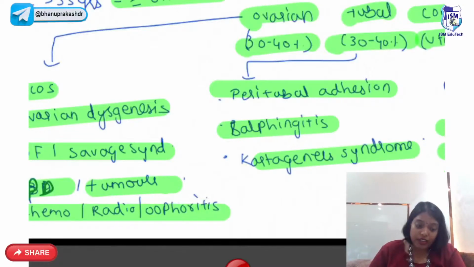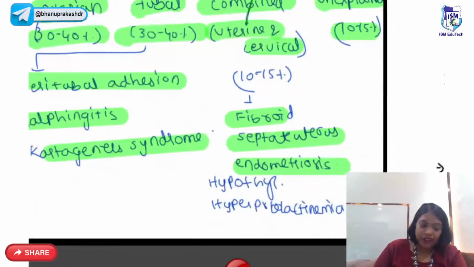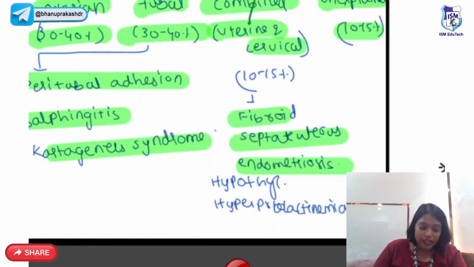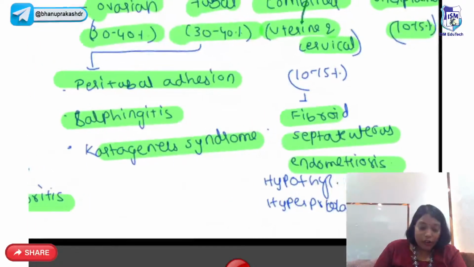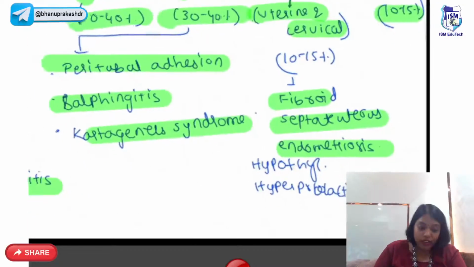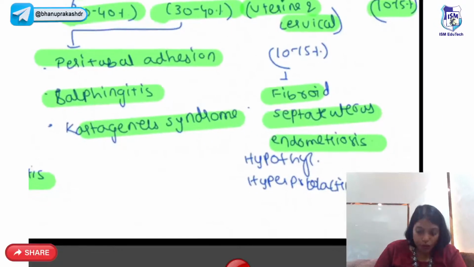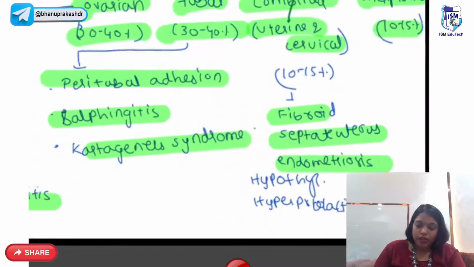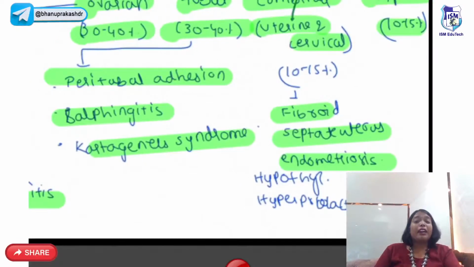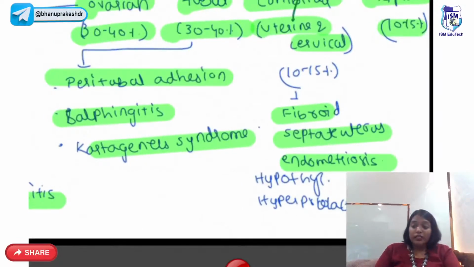Septate uterus, right? Very good. Tuberculosis, Asherman, correct. Endometriosis, very good. Tuberculosis also, correct. Cervical, maybe anti-sperm antibody on the cervix.